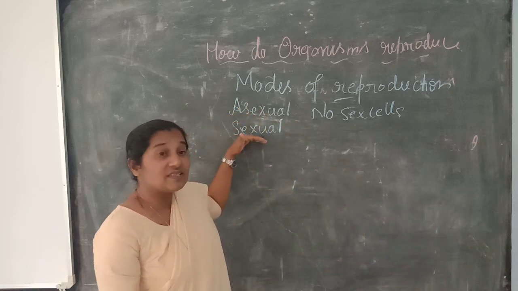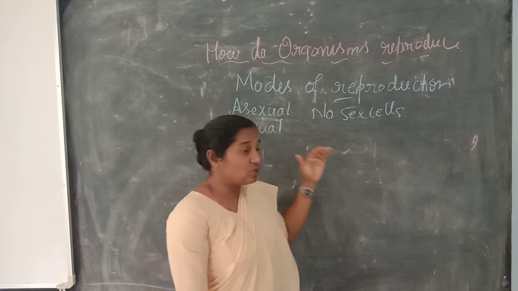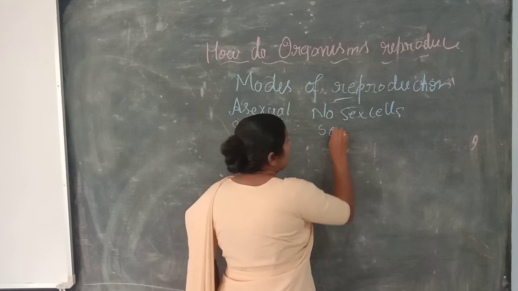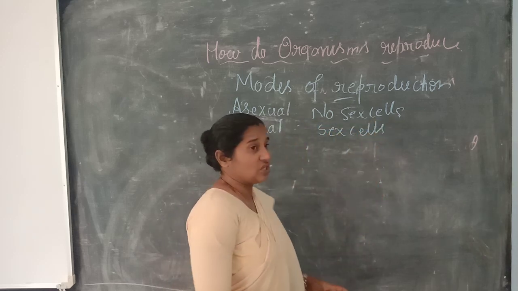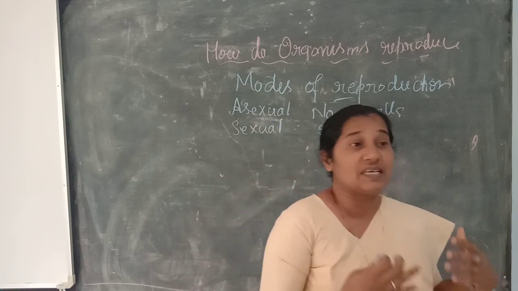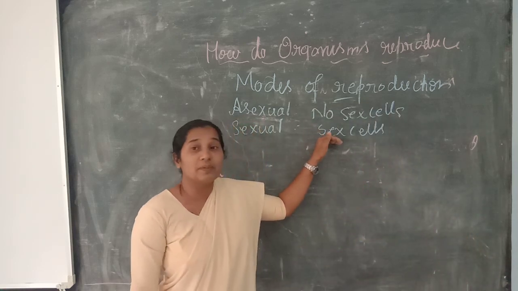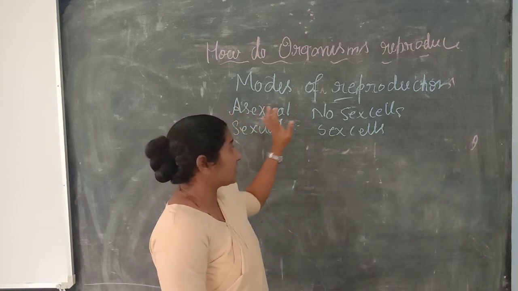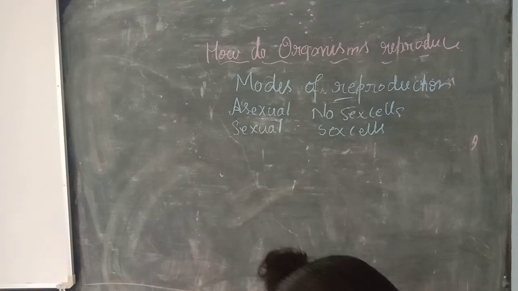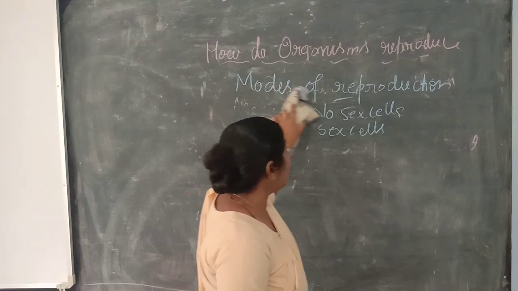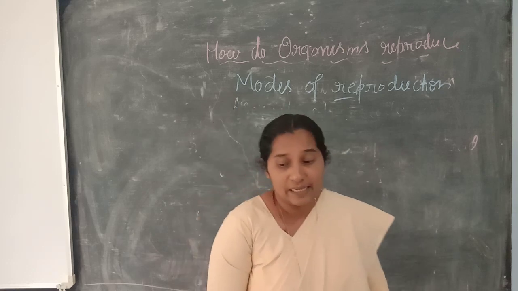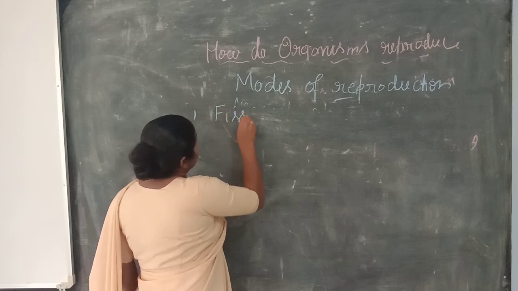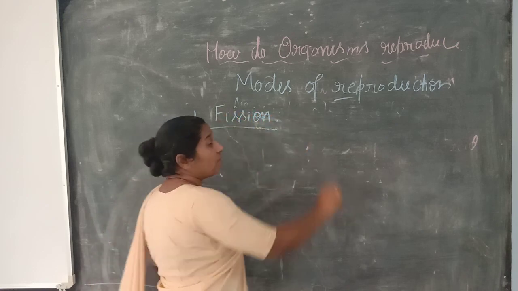And second we come to the sexual reproduction. When we come to the sexual reproduction, it mostly takes place through sex cells. Especially the sexual reproduction we study in the flowering plants as well as in human beings. So first today we are going to deal with asexual reproduction. We are going to study some types of asexual reproduction. First we are going to study the term called fission.